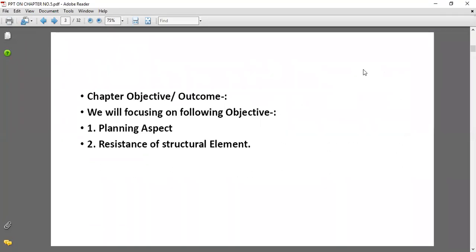Okay, next is the objective and the outcome of this chapter. We are going to focus in this unit on the planning aspect and the resistivity power of the structural elements, and both these points we should achieve by the principles we are going to discuss in this unit. Okay, there are two objectives here: the planning aspect and the resistance of the structural element. Both these objectives will be defined based on the principles of the planning of the earthquake resistant building.